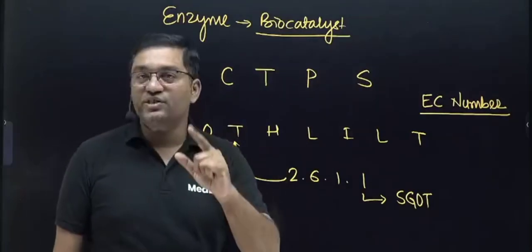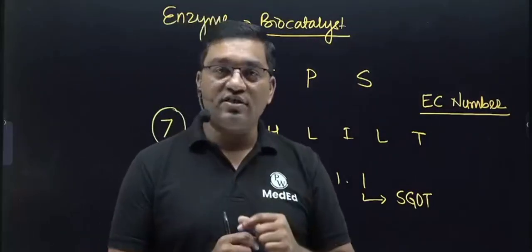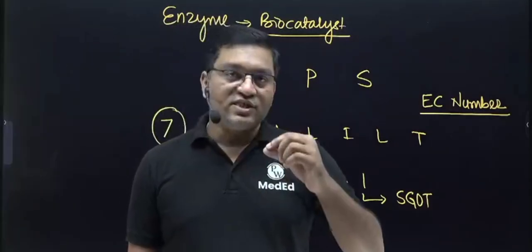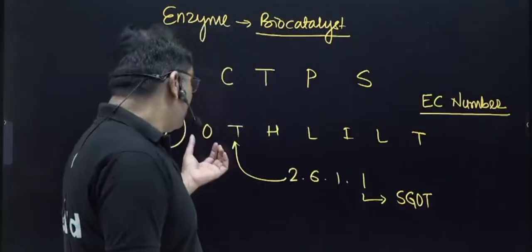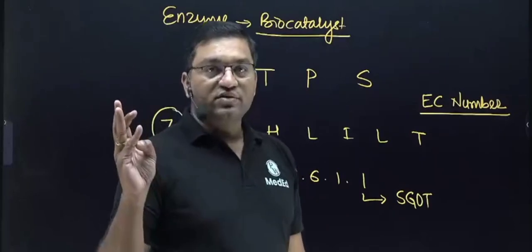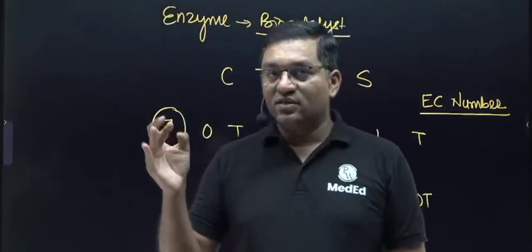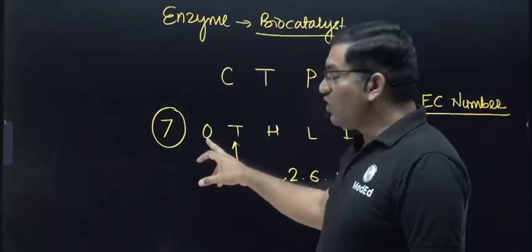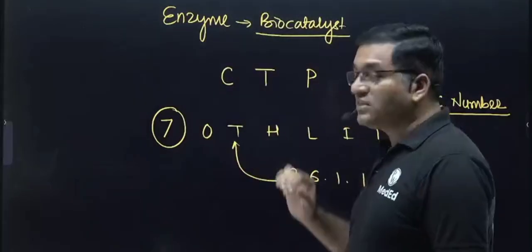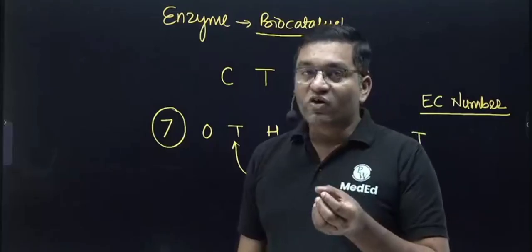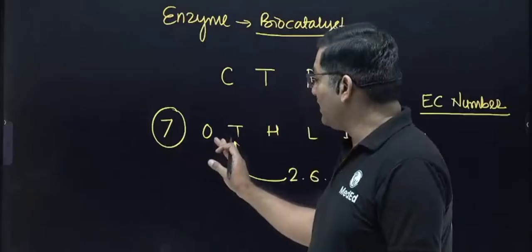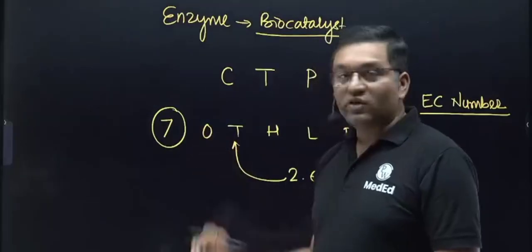Oxidoreductase catalyzes oxidation reduction reactions, the transfer of electrons, and the transfer of hydrogen ions. In this class, dehydrogenase, peroxidase, monooxygenase, dioxygenase and oxidases belong to oxidoreductase. Now transferases catalyze the transfer of groups other than hydrogen ions and electrons, because those are involved in the oxidoreductase.